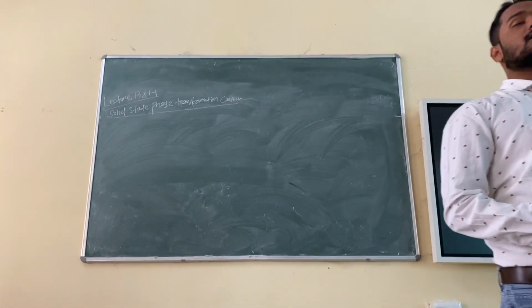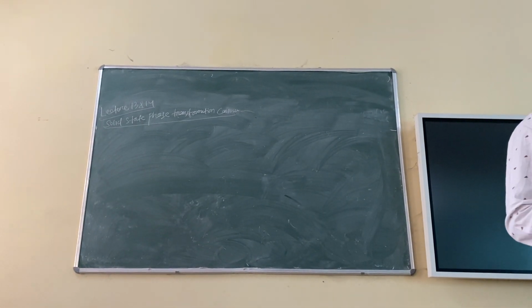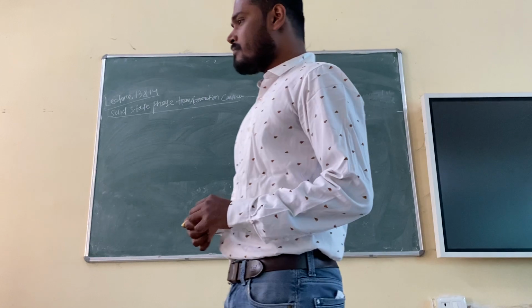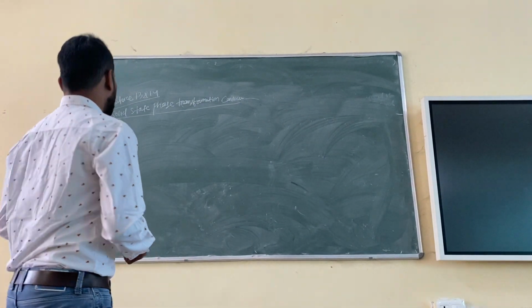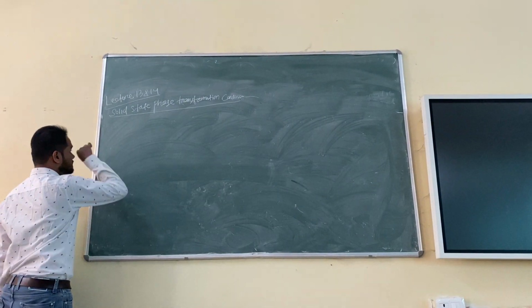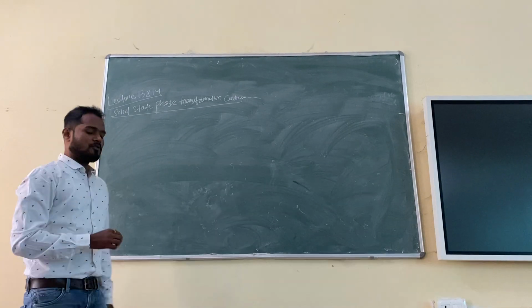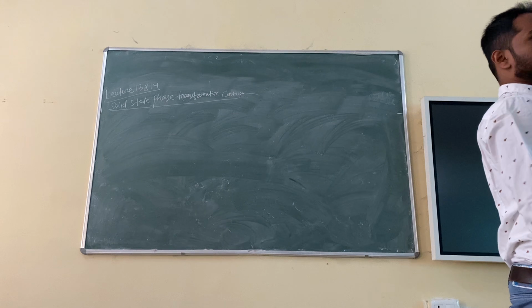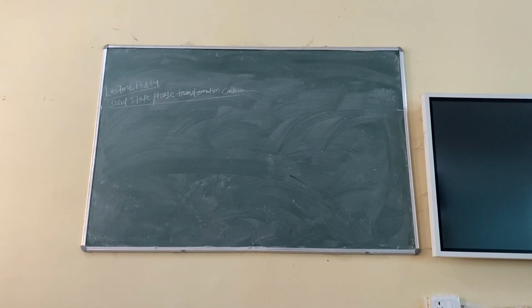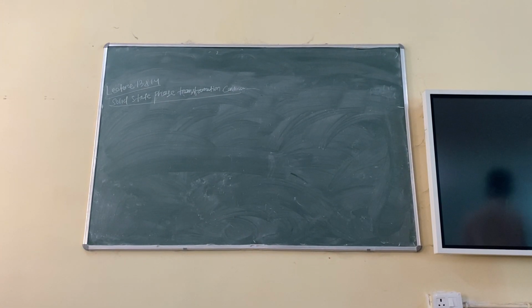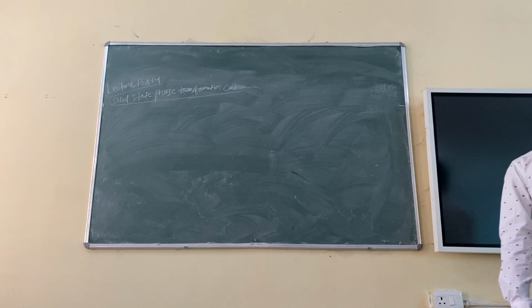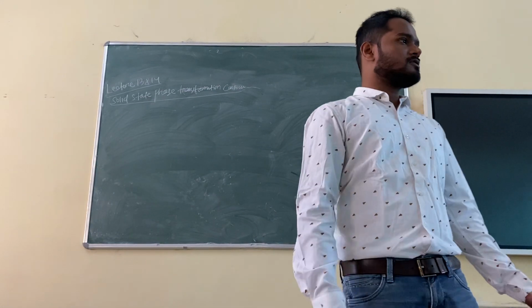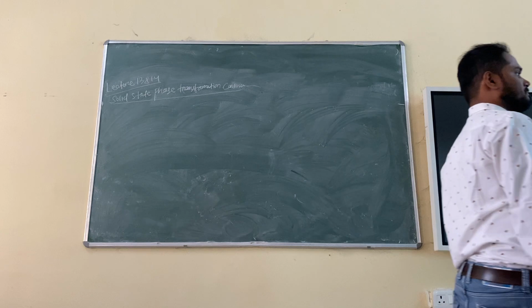The previous lecture was solid state phase transformation. I'll give some examples. Basically, we know that solid state phase transformation means the material will be in solid state, but there will be a transformation, and that is nothing but a change in crystal structure. And due to the change in crystal structure, the property also changes. We know that also.